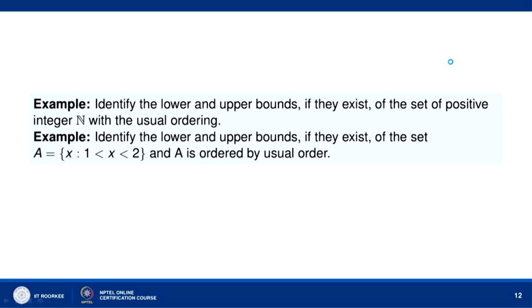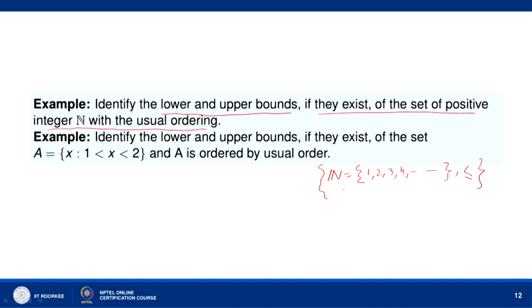Let us consider this example. Identify the lower and upper bounds, if they exist, of the set of positive integers N with the usual ordering. Now, N contains 1, 2, 3, 4 and so on, and the ordering is the usual ordering, which means less than or equal to.